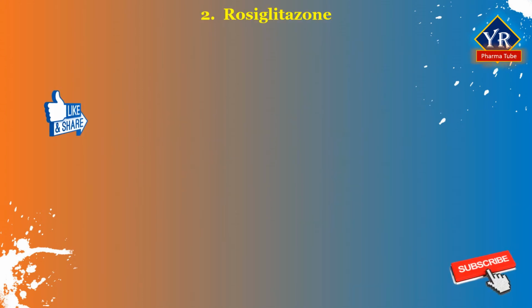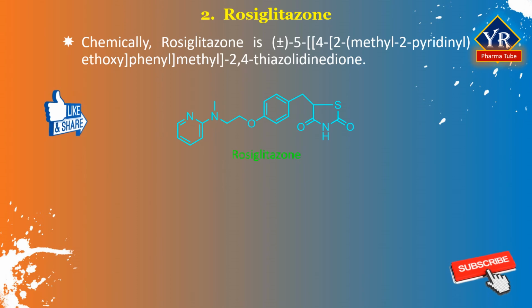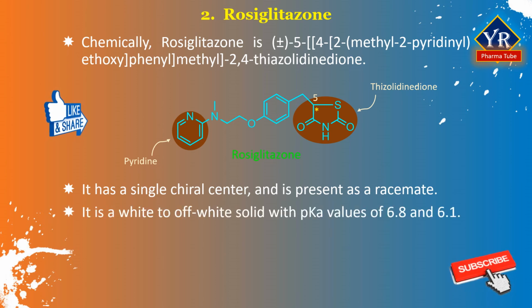The next and last drug is rosiglitazone. Rosiglitazone is chemically a racemic mixture of 5-[4-[2-(methyl-2-pyridinylamino)ethoxy]phenyl]methyl-2,4-thiazolidinedione. The molecule has a single chiral center and is present as a racemate. Even so, the enantiomers are functionally indistinguishable because of rapid interconversion.